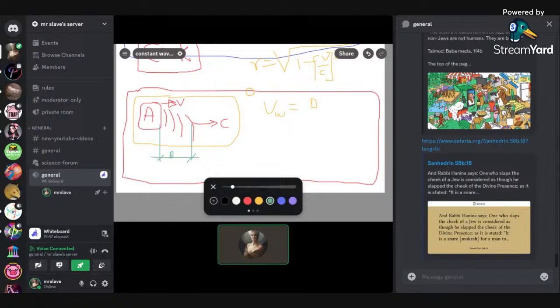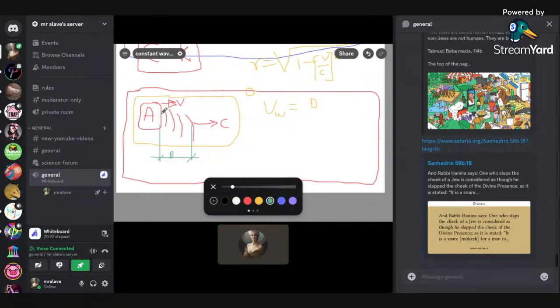But there's already a problem, because I think A experiences length contraction. I don't know what it means for A, A cannot measure because A's, I don't know.